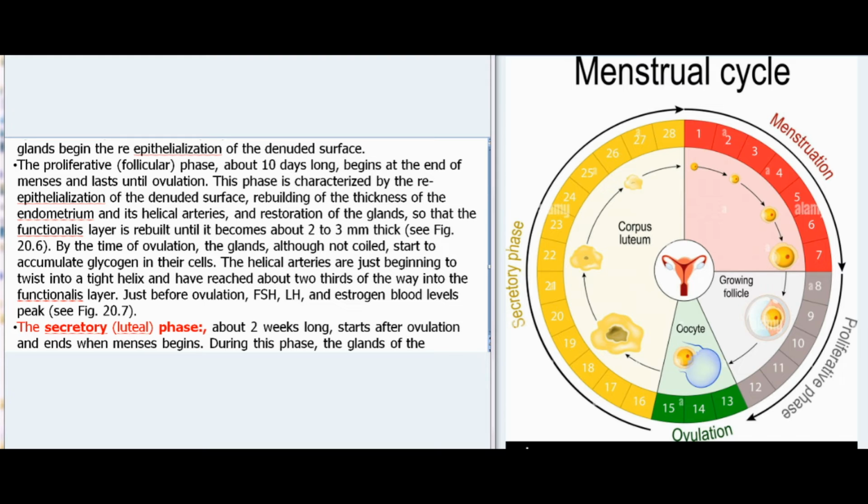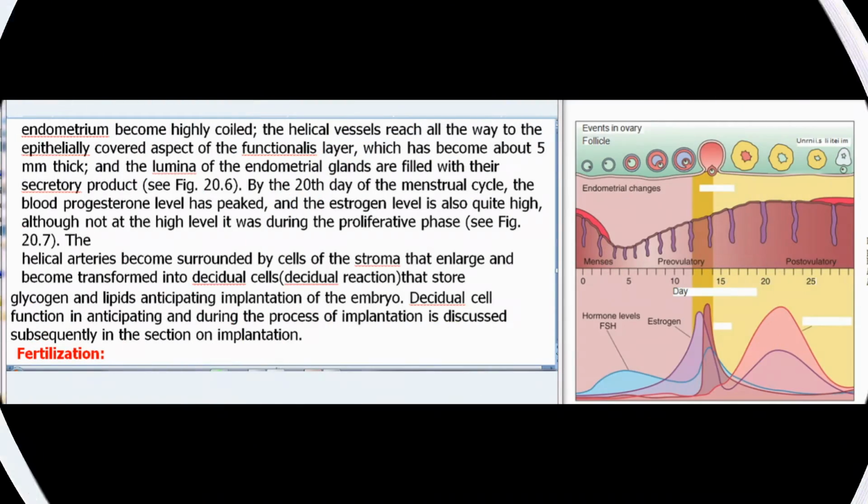The secretory (luteal) phase, about 2 weeks long, starts after ovulation and ends when menses begins. During this phase, the glands of the endometrium become highly coiled, the helical vessels reach all the way to the epithelially covered aspect of the functionalis layer, which has become about 5 mm thick, and the lumina of the endometrial glands are filled with their secretory product, see Fig 20.6.